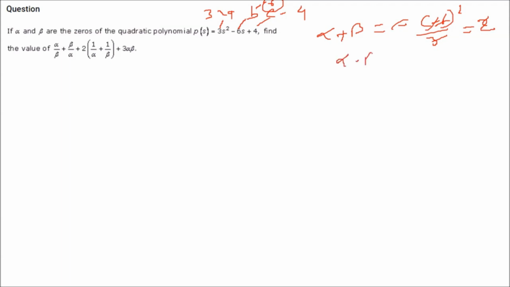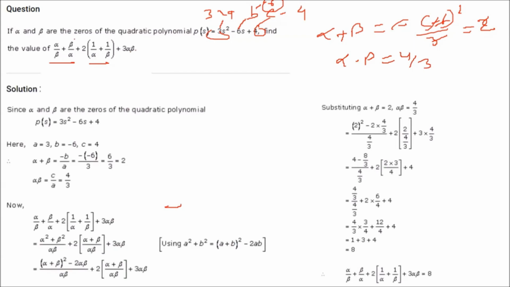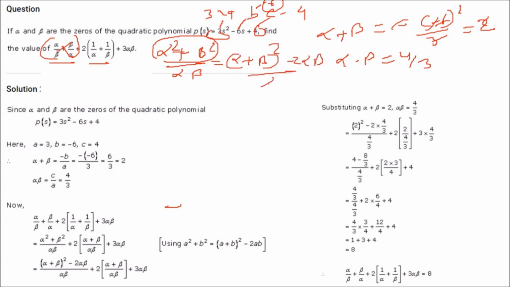What is alpha into beta? C by A, 4 by 3. So you get alpha plus beta and alpha dot beta. Now the thing is, this has to be resolved. Now we have already done this one, and alpha beta we already know. So what we can do here is, first let us take this one. Now this will be alpha square plus beta square by alpha beta. Now this alpha square plus beta square can be written as alpha plus beta whole square minus 2 alpha beta by alpha beta, right?